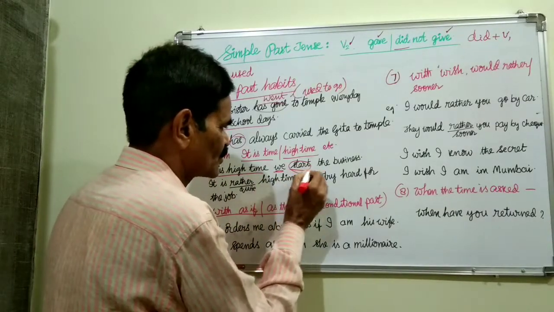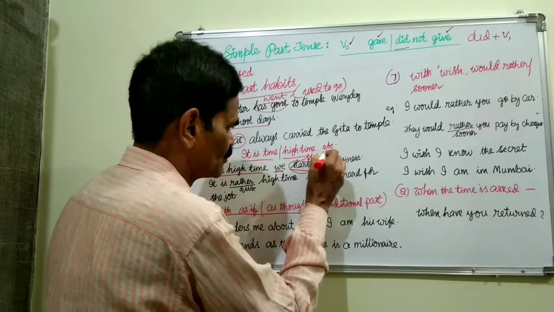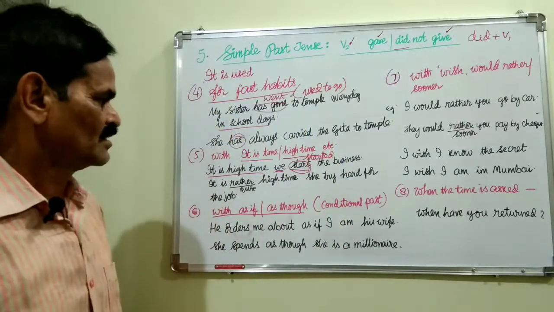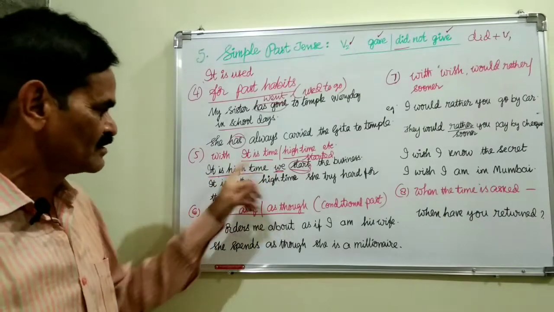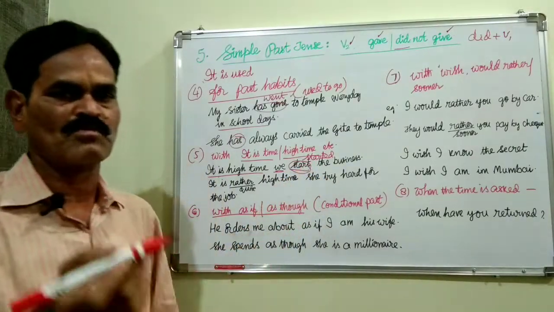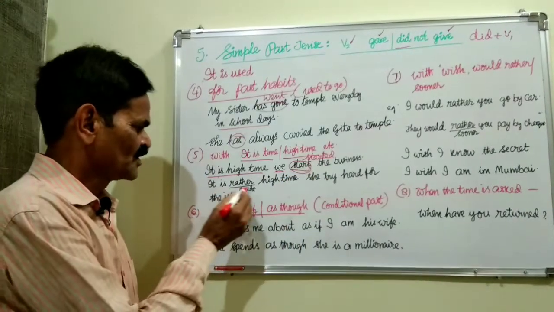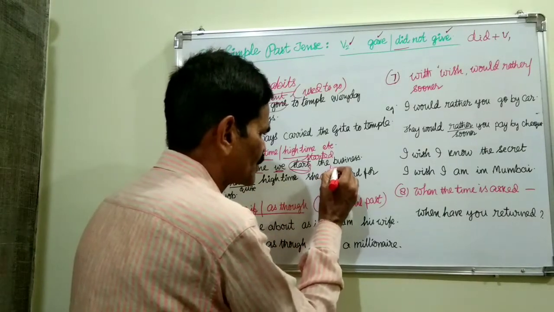Here we cannot use start, we must use started, V2. Even though the present is there, with it is time, we must use V2 simple past tense only. So it is rather high time, she tried, not try, tried.